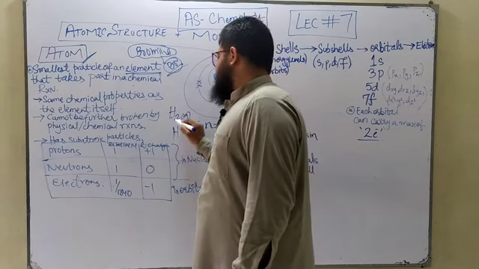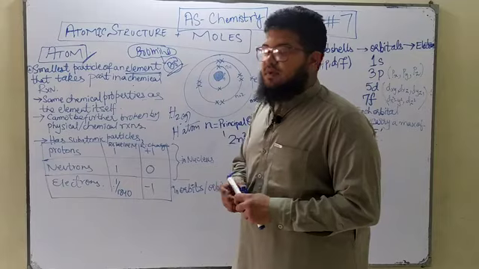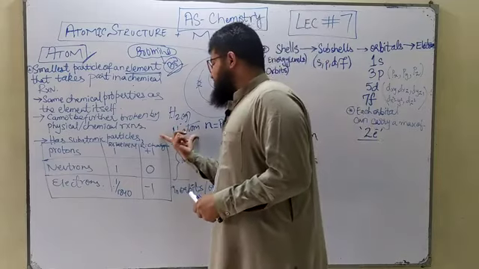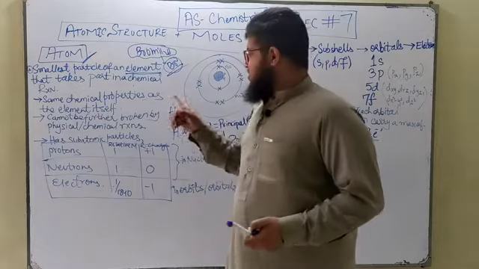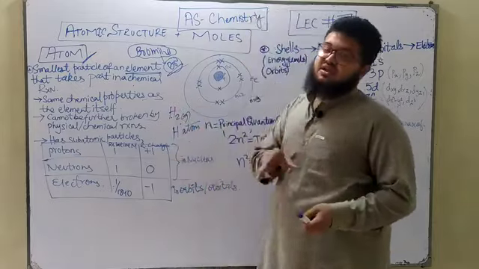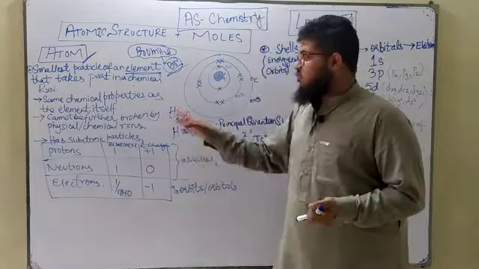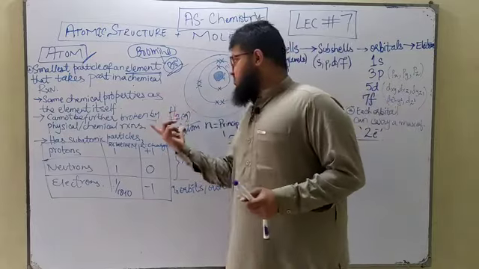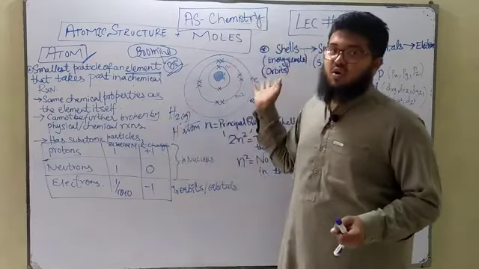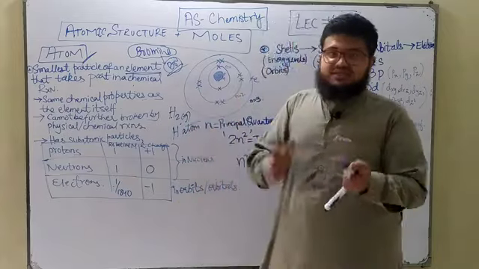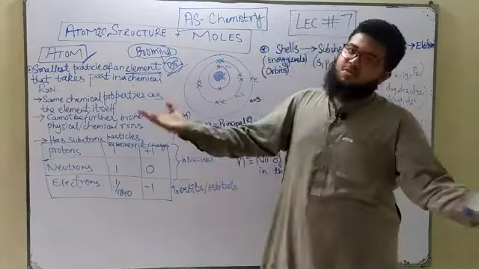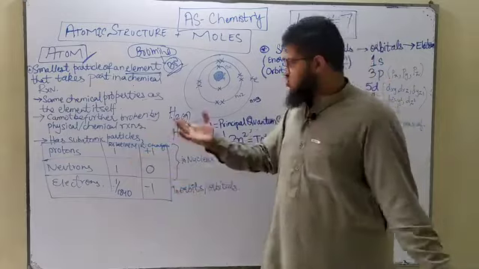Hydrogen atom and hydrogen gas, both of them have the same chemical properties, although the only difference is that the hydrogen atom is going to be more reactive than the hydrogen molecule, but still they have similar chemical properties. If you burn them, both of them will give you water. If you react them with oxygen, both of them will give you water. That's one chemical property. Chemical properties mean the properties that they exhibit during a chemical reaction. Simple and easy definition to learn.